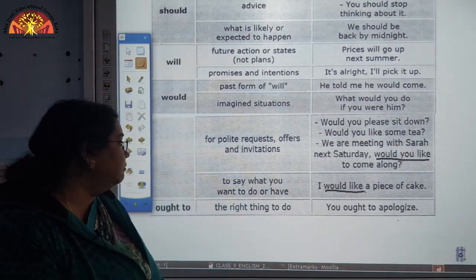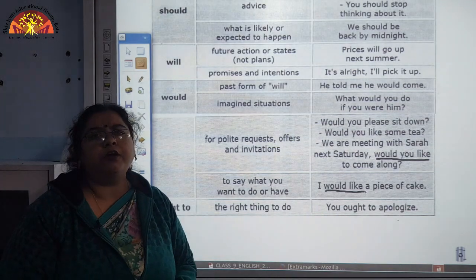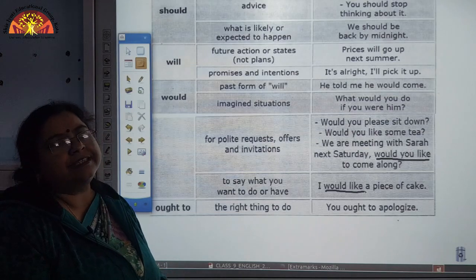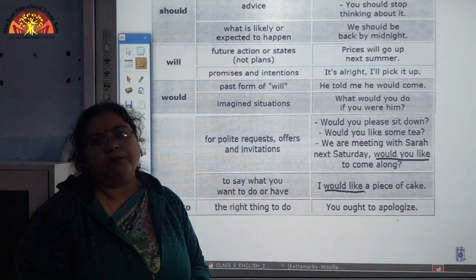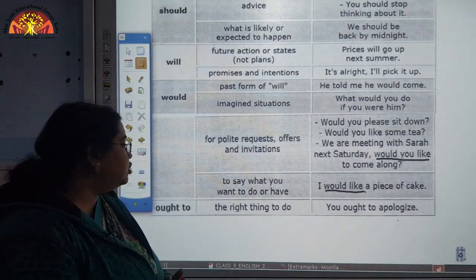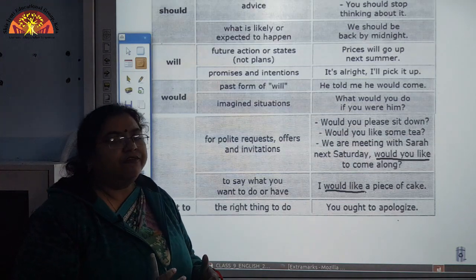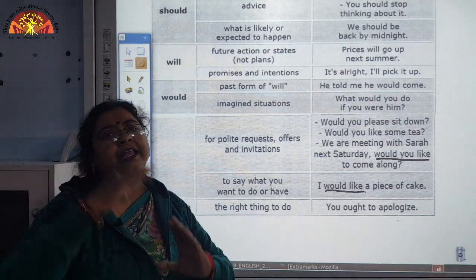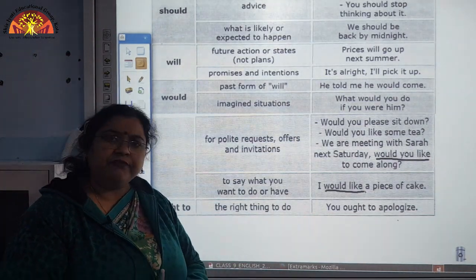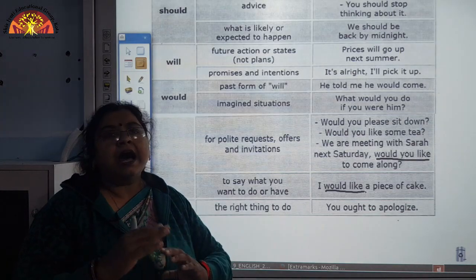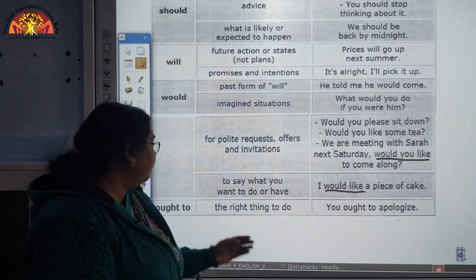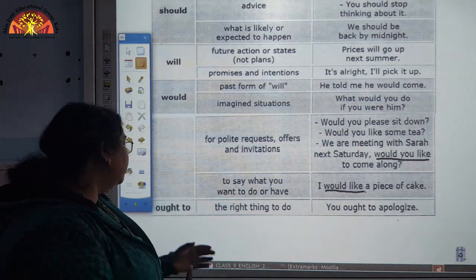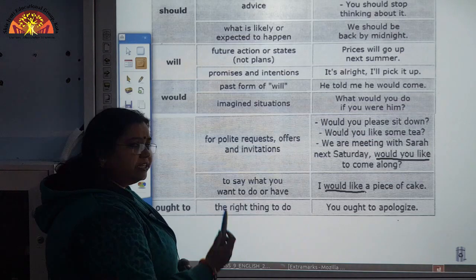Okay. Now, one more important modal which we need to discuss here is ought to. Ought to is a very compulsive kind of modal which shows something which has to be done, it shows a high level of compulsion. Whenever we want to express a higher level of compulsion for the right things to be done, we use this modal ought to. Now, see the example.